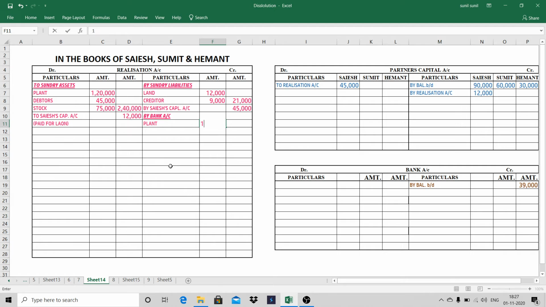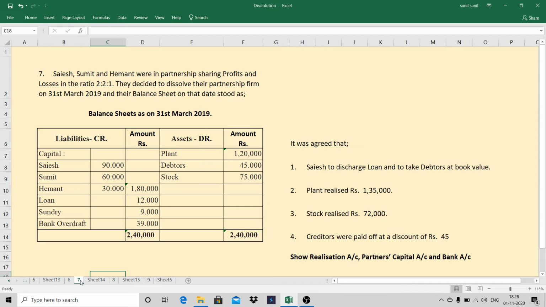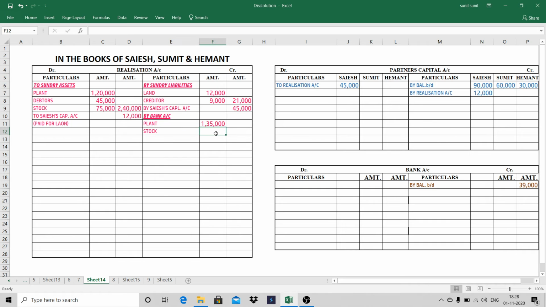Plant 1,35,000, stock 72,000. Okay, so total is 2,07,000.